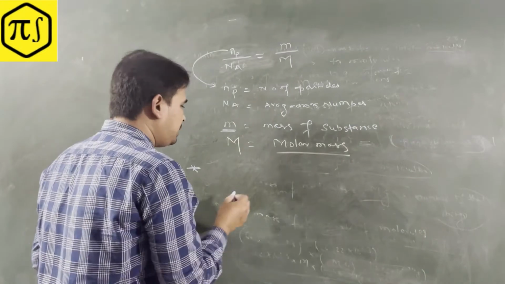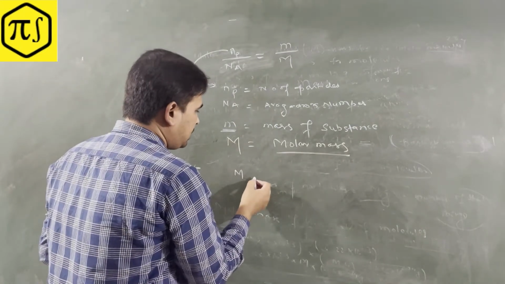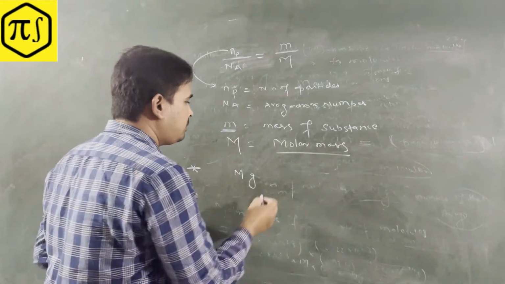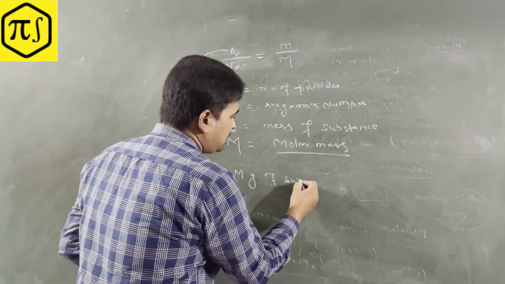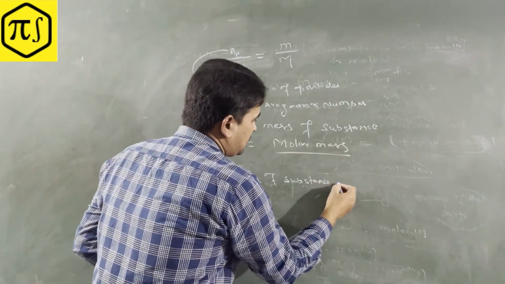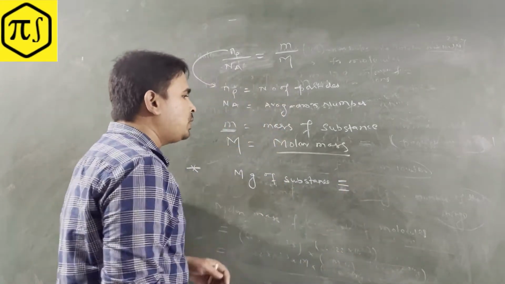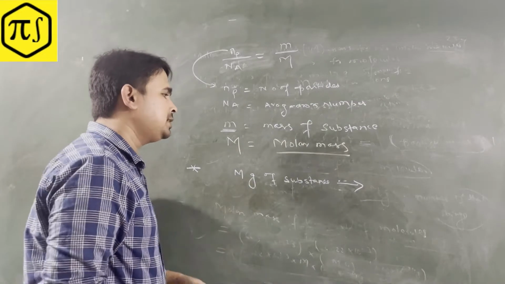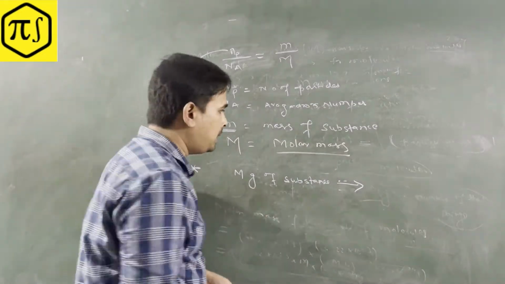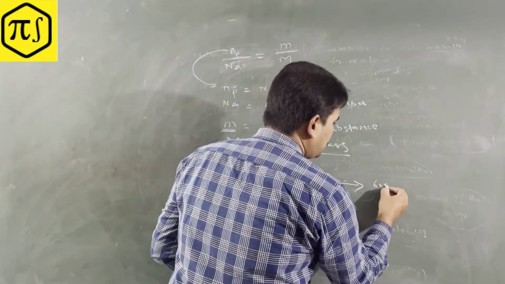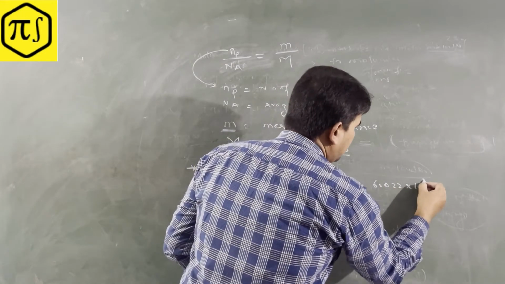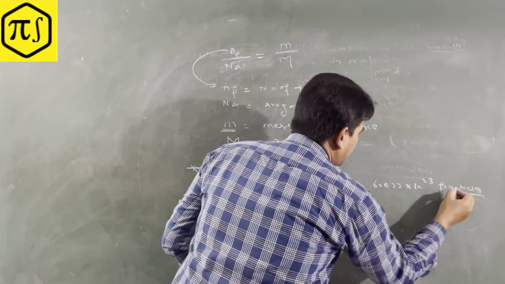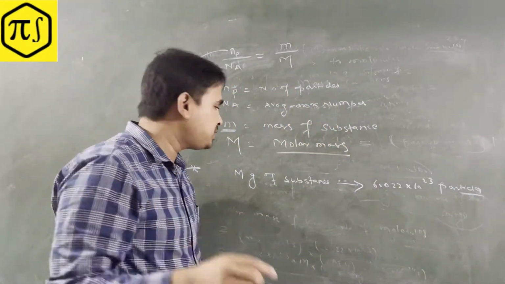I'm telling M grams, here M is the molar mass, right? So M gram of the substance, equivalent contents means what? How many particles does M gram of substance give you? 1 mole of particles. So 6.022 into 10 to the power 23 particles they gave you.